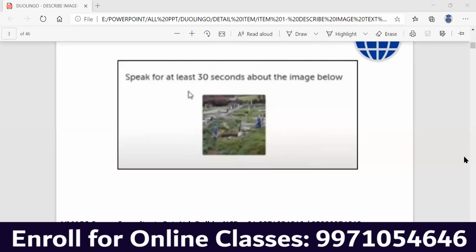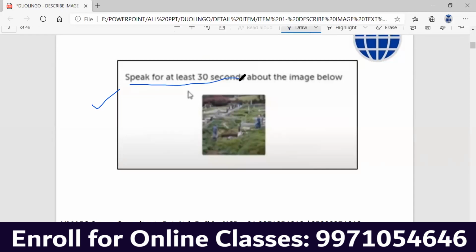Okay, so this is the screen view for the describe image question, but the question says speak for at least 30 seconds. So in this question, you're going to speak and you're not going to write. It is not tricky if you practice the writing nicely, or practice hard, I would say. That's not tricky. So you need to look at how to speak for this.